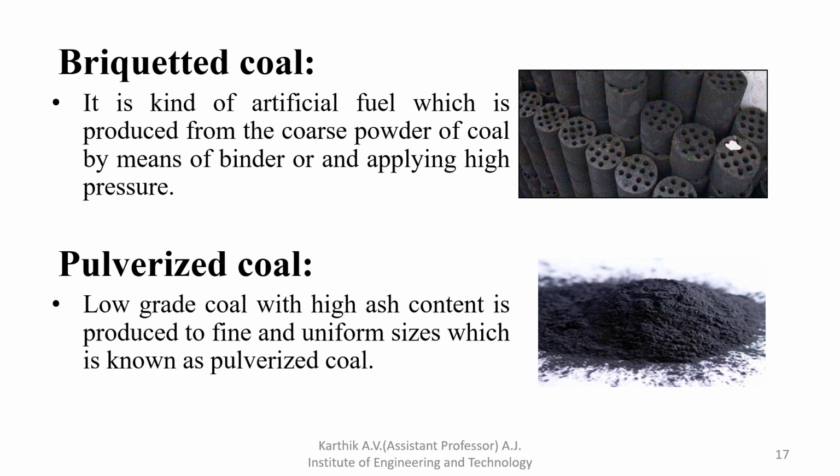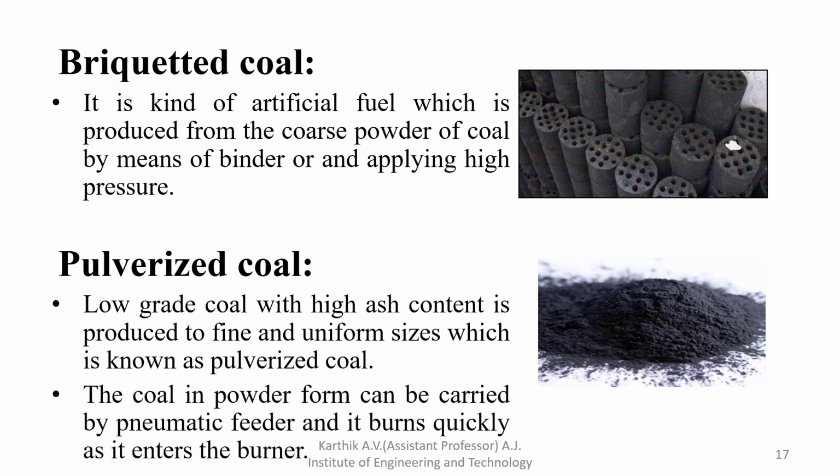Low grade coal with high ash content is produced to a fine and uniform size, which is known as pulverized coal. So powder form of coal is also called pulverized coal. The coal in powder form can be carried by a pneumatic feeder, and it burns quickly as it enters the burner.